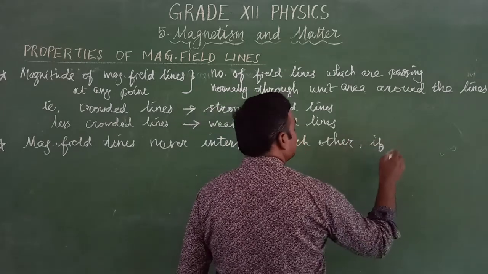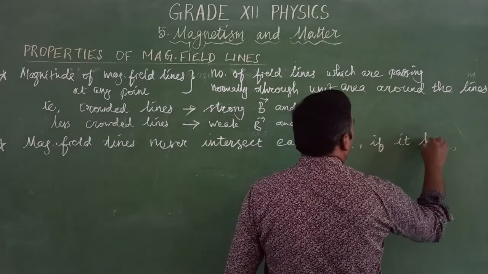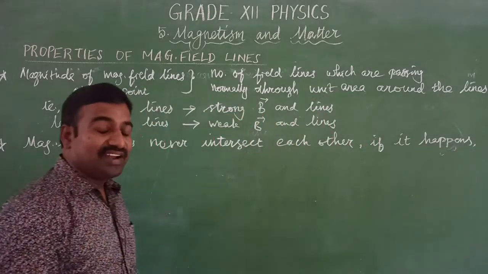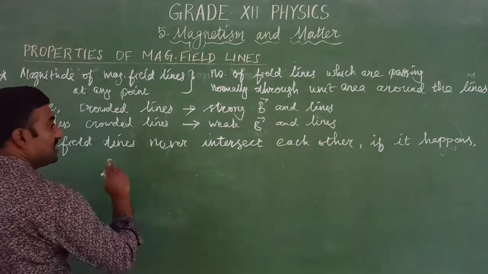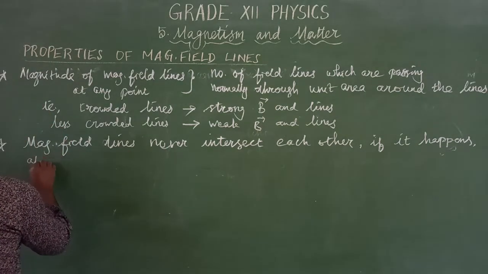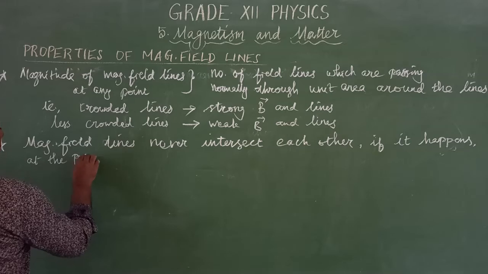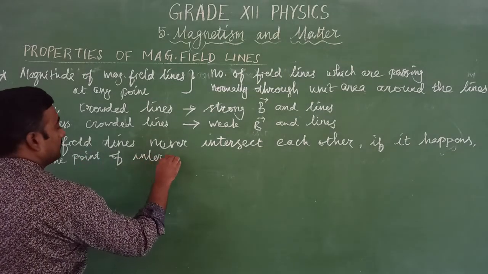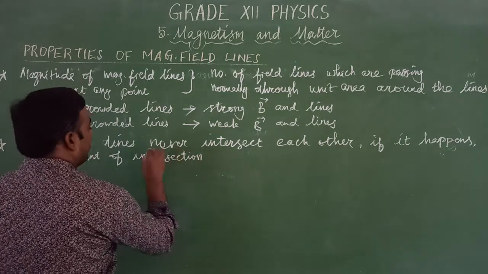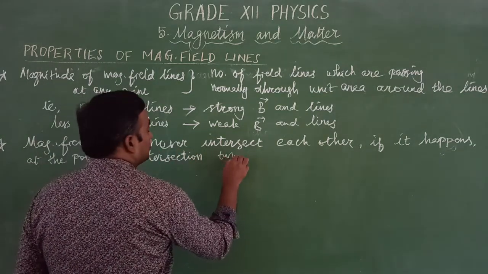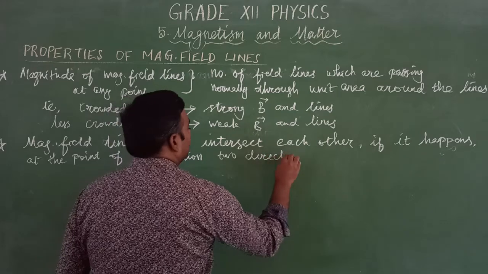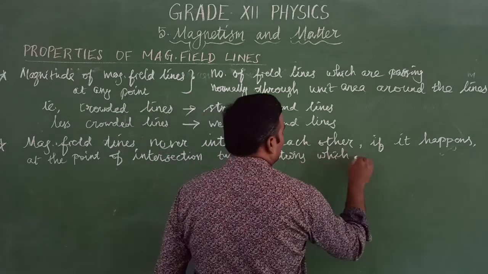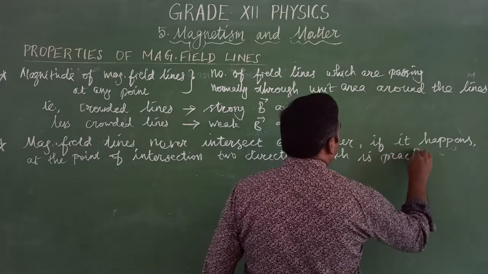If it happens at the point of intersection, we cannot determine two directions simultaneously, which is practically not possible.